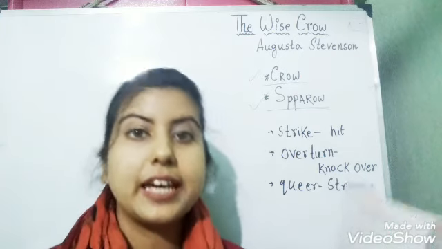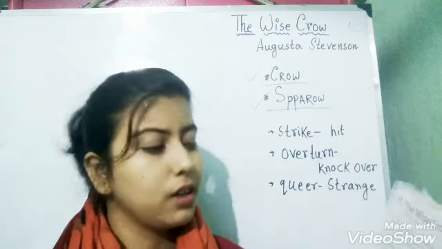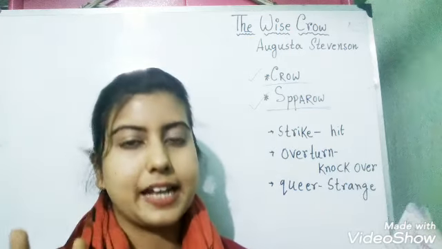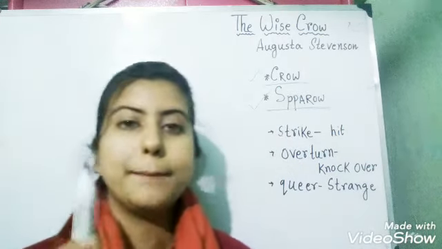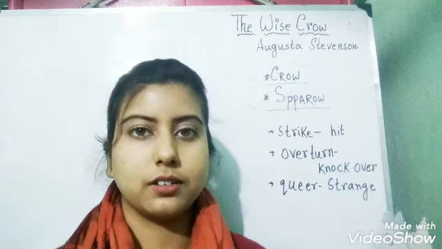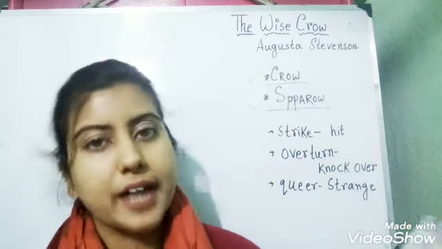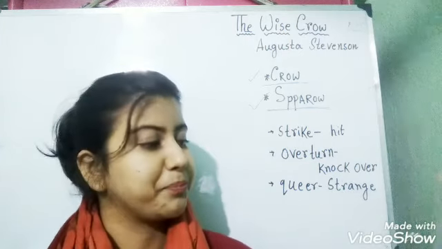It is very hard to find water. So this is summertime and the two main characters, the crow and the sparrow, meet near a spring. Spring is, of course, a source of water. So let's see what happens.